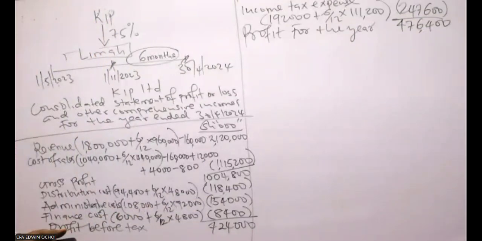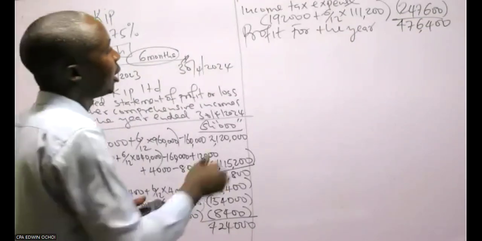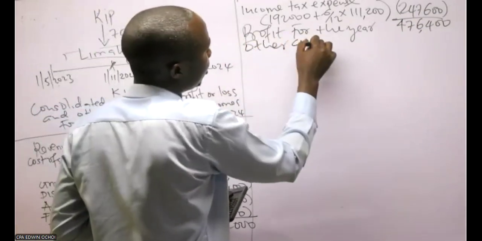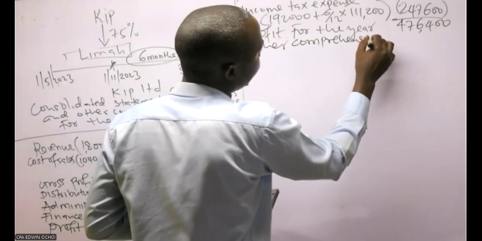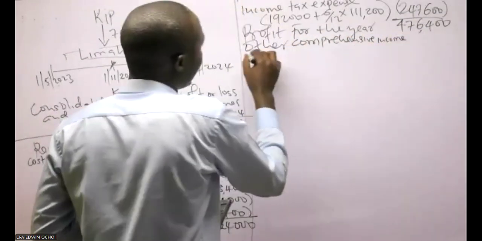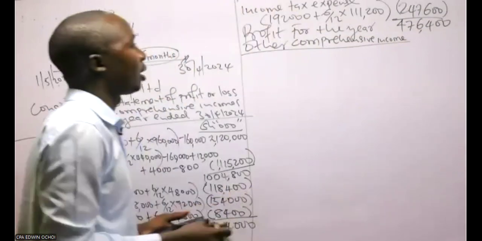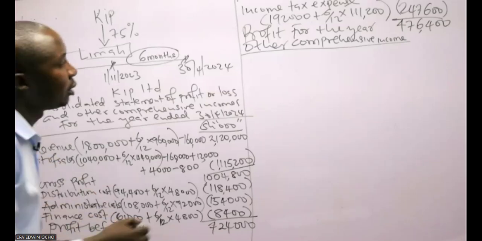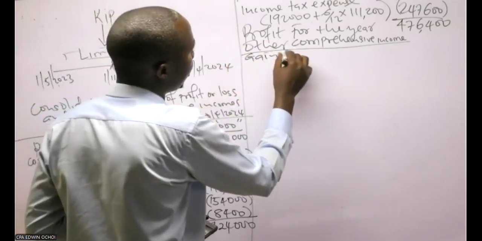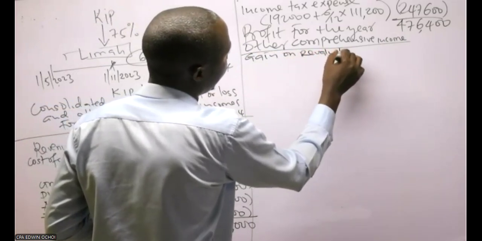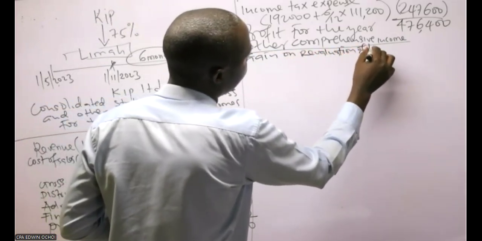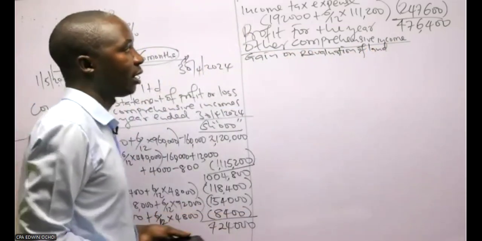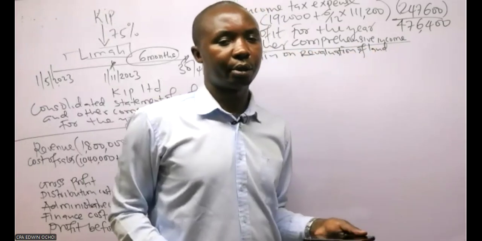After that, there are other comprehensive incomes, according to the question. We have two of them. The gain on revaluation of land. But the revaluation is more of an equity component.